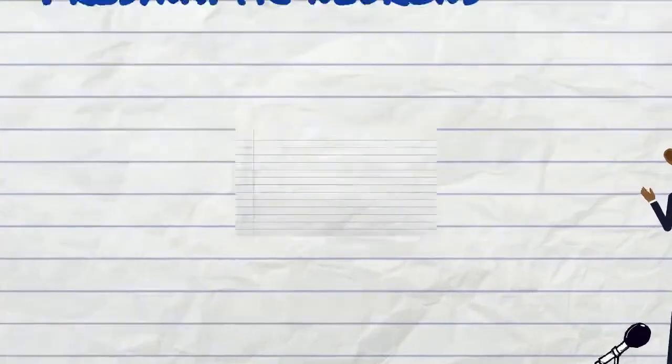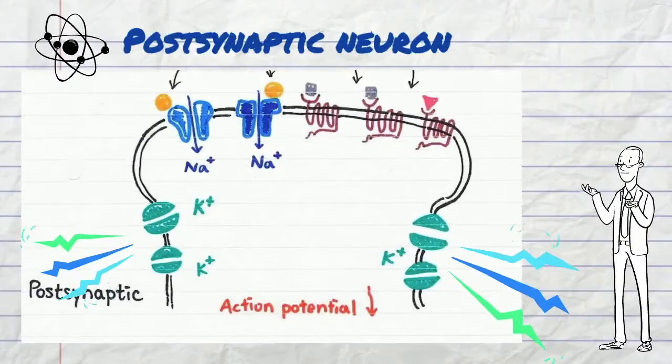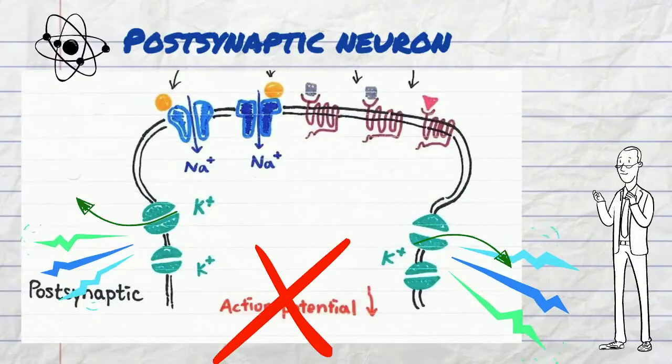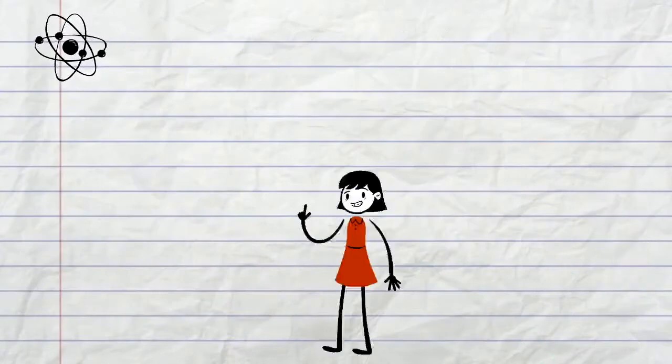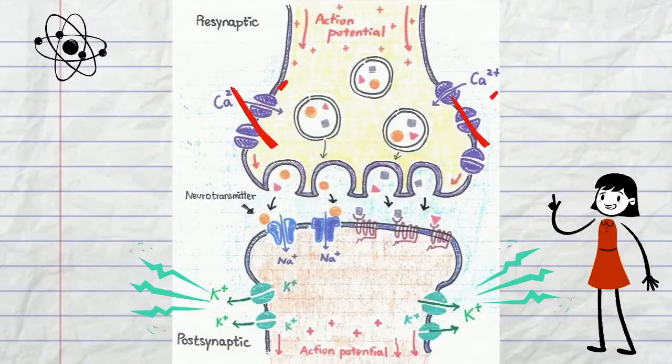G-protein interacts with potassium channels in postsynaptic neuron. However, this time it opens the channels so positively charged potassium ions flow out through the channel, thus no action potential can be formed. Through this mechanism, oxycodone blocks the ascending pathway, and the pain signal no longer reaches the brain, and pain relief is achieved.